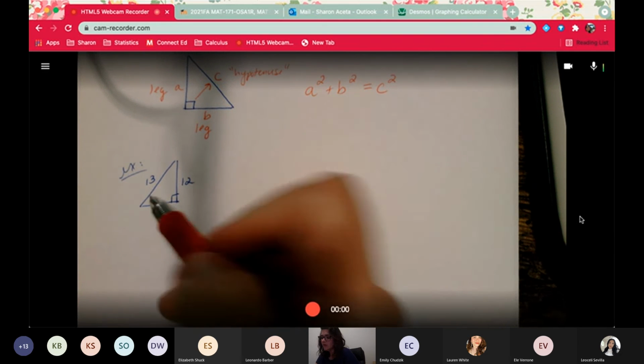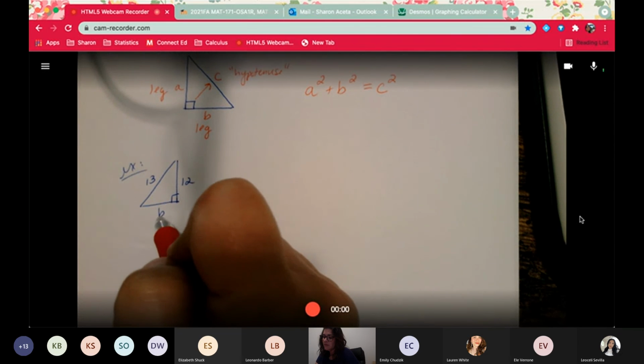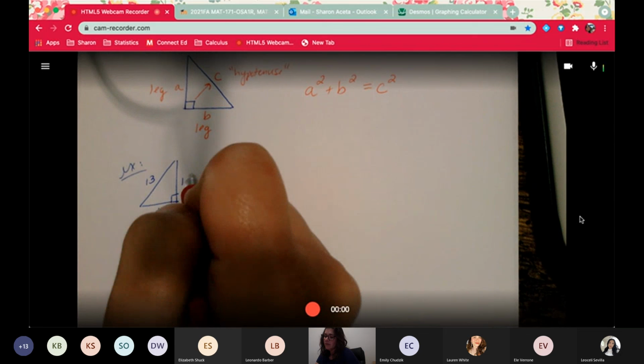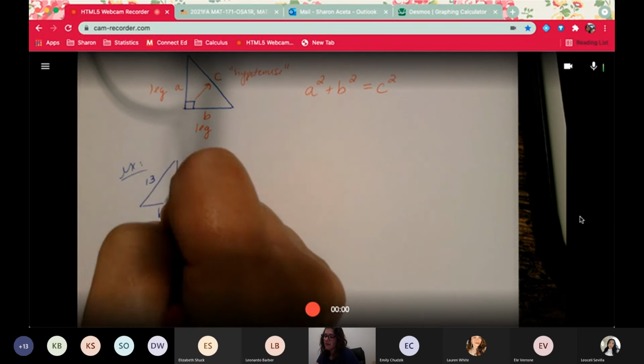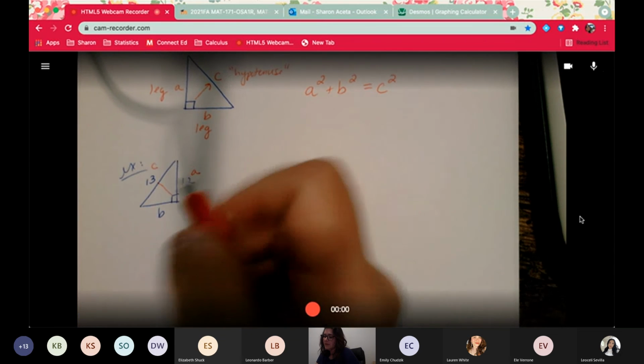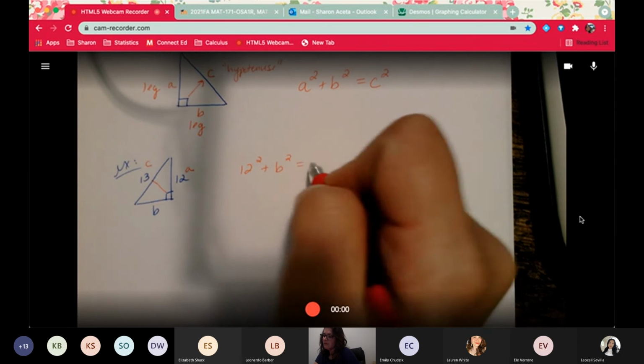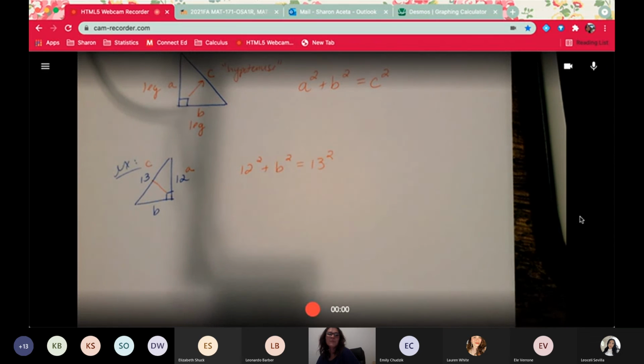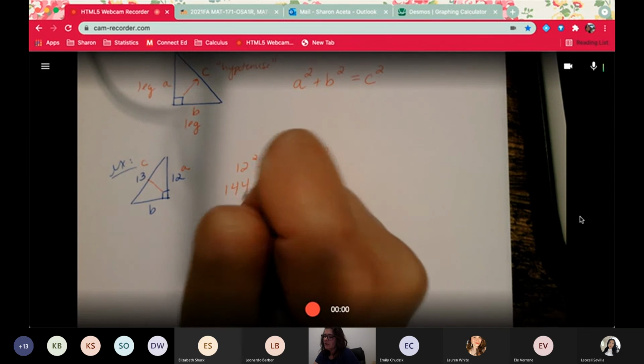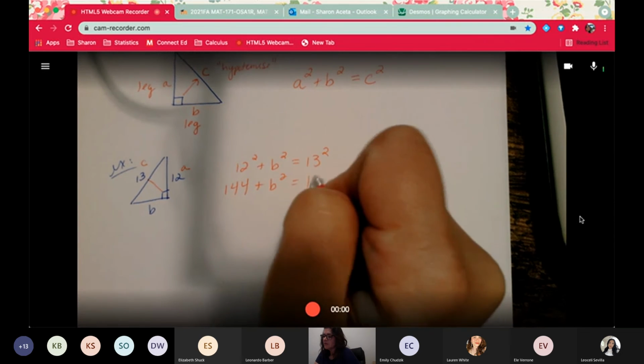Just to show you what I do is I always go around and I label. So if this is B, the side that makes up the right angle is your A, and the side opposite is C. So I would do 12 squared plus B squared equals 13 squared. So 144 plus B squared equals 169.